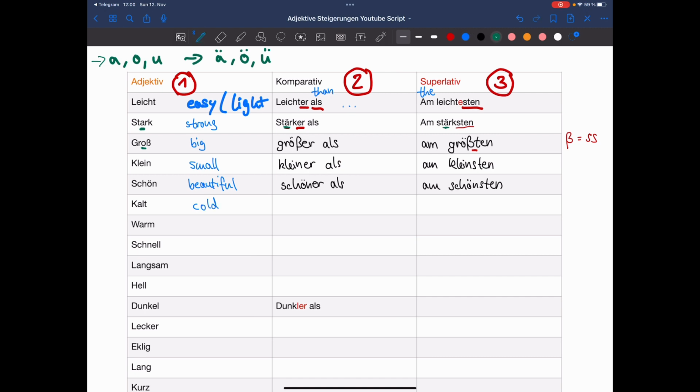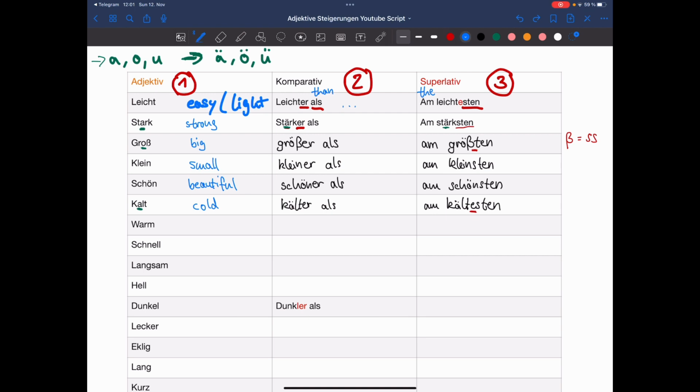Okay, now here we have the letter A again. So we need the transition into the A with umlaut. So it would become kälter als. And the superlative, am kältesten. Here it is the same as with leicht. Leicht ended with a T and kalt also ends with a T. So we have to add an extra E here in between. Just as a little reminder.